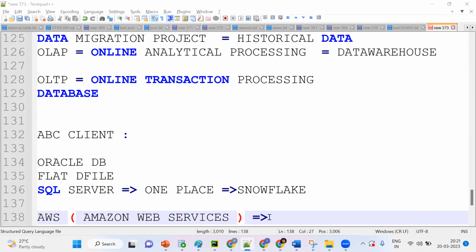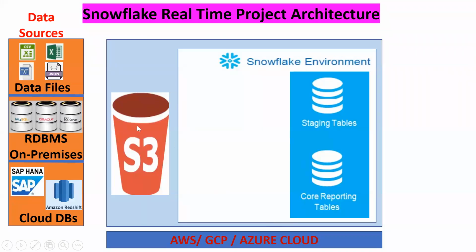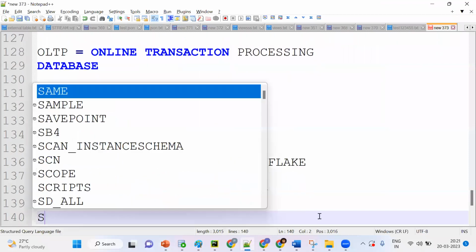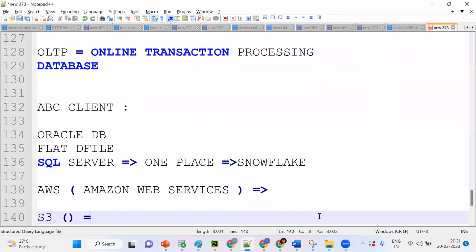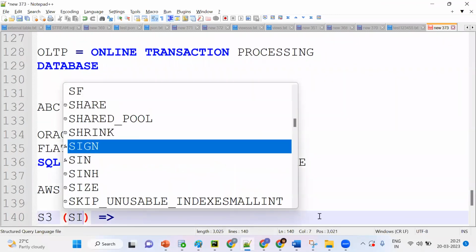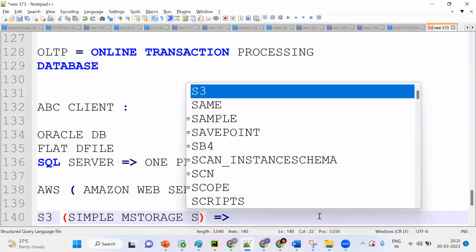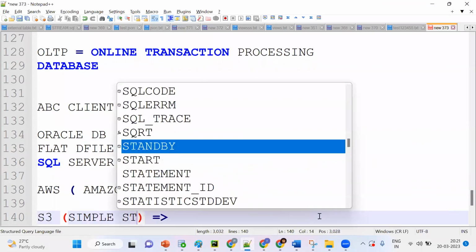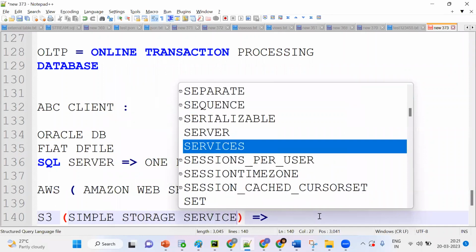Now in Amazon Web Services, we are using S3. What is the S3 abbreviation? Simple Storage Service. It is the same as our folder.